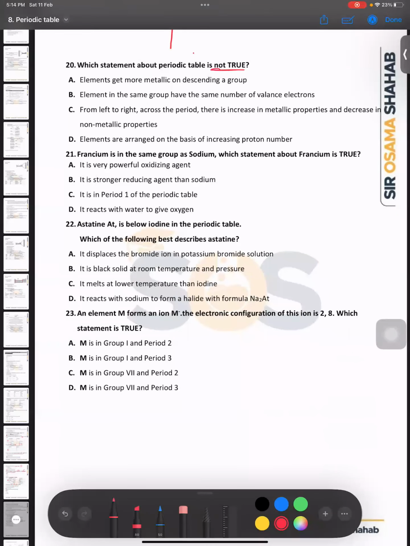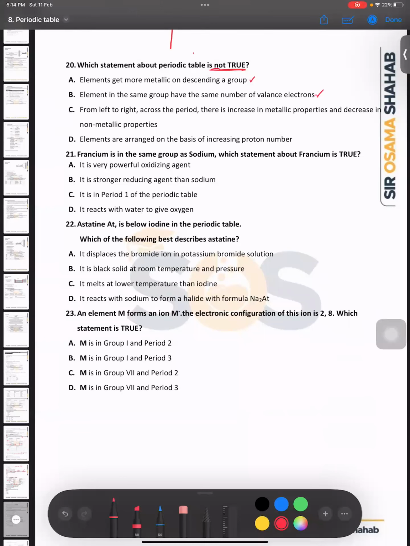This is not true. That means you need to find out the wrong one over here. Element gets more metallic on descending in a group. That's fine. They will be more reactive down the group. They will be more metallic down the group. Elements in the same group have the same number of valence electrons. That is right. So C would be the right answer.